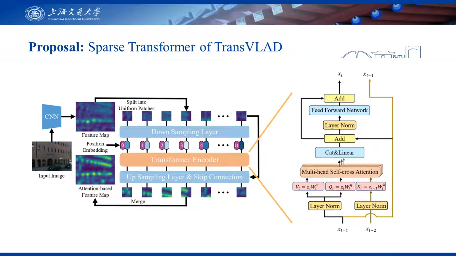Here is the sparse transformer of our TransVLAD. The feature map is split into uniform patches, which are downsampled into single pixel vectors. For the transformer encoder, we use the self-cross attention mechanism to transfer features between adjacent layers. Finally, the output sequence of vectors is upsampled, added to the input patches, and then merged into an attention-based feature map.